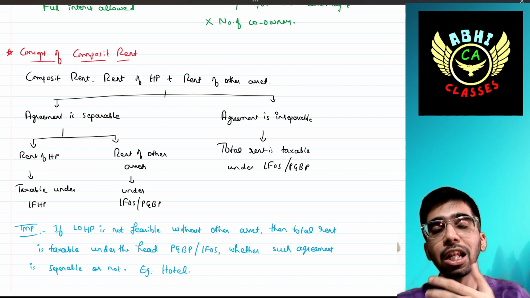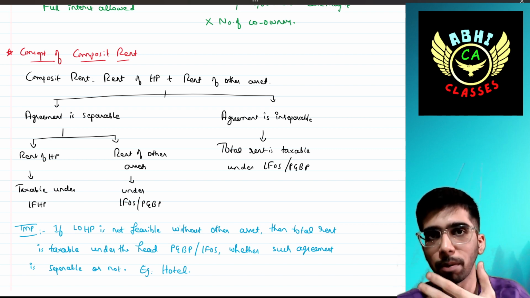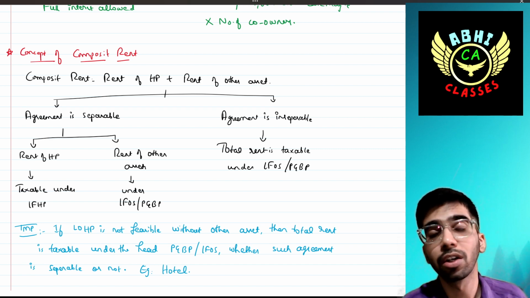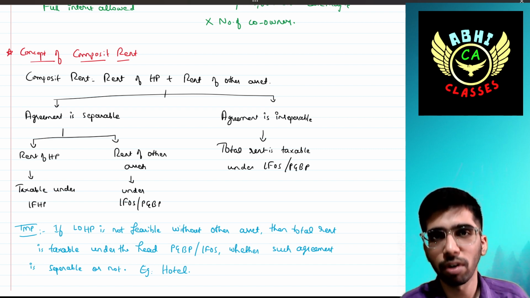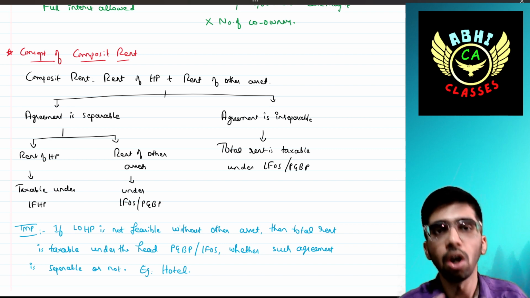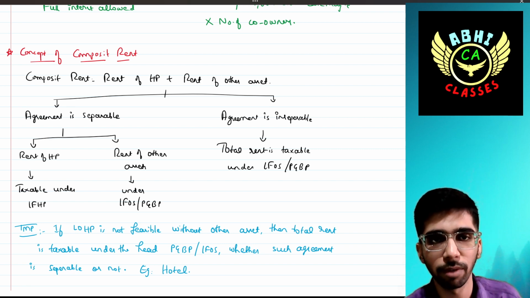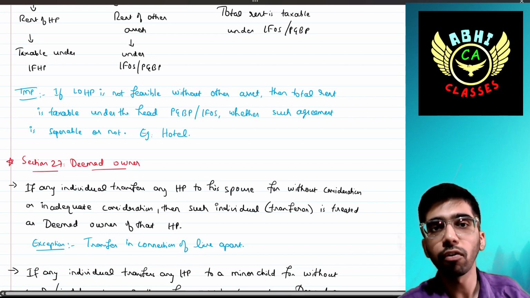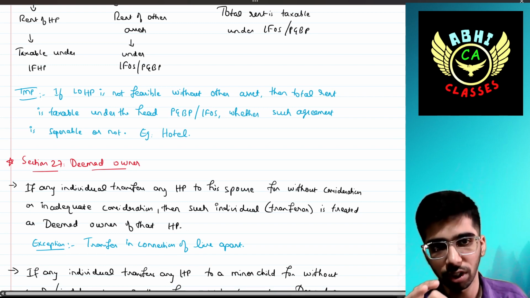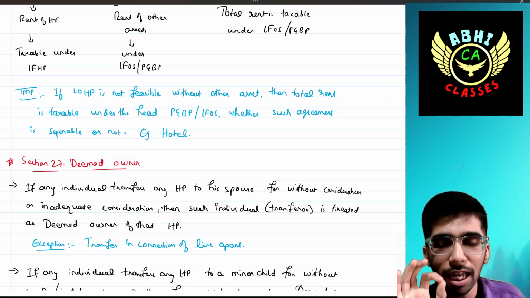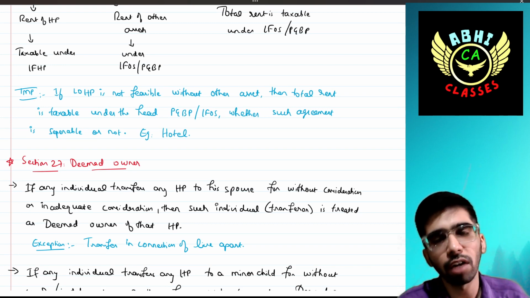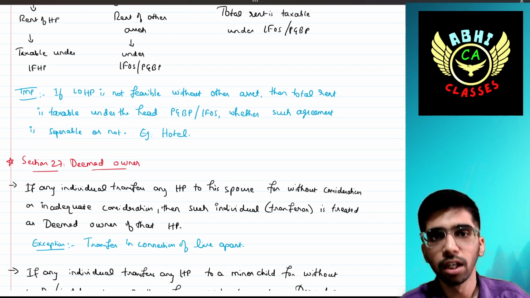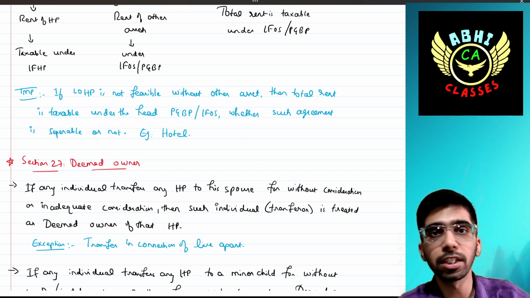If the agreement is not separable, there is no mention of separability, then the total rent is treated as income from house property, income from other sources or business income, as the case may be. Okay, there is one note. If letting of house property is not feasible without the other asset, then the total rent is taxable under the head PGBP or income from other sources, whether the agreement is separable or not.